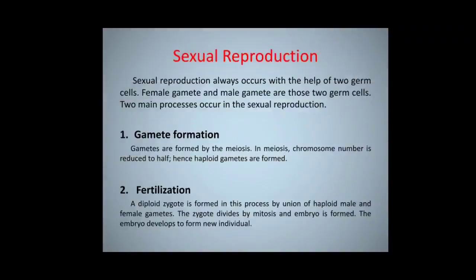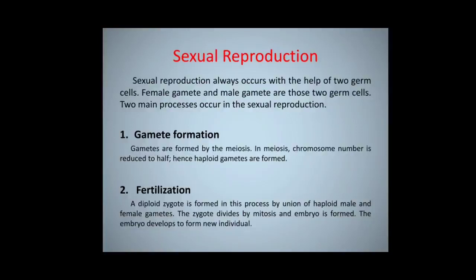Sexual reproduction. Sexual reproduction always occurs with the help of two germ cells. Female gamete and male gamete are those two germ cells. Two main processes occur in sexual reproduction. First, gamete formation. Gametes are formed by meiosis. In meiosis, the chromosome number is reduced to half, hence haploid gametes are formed.